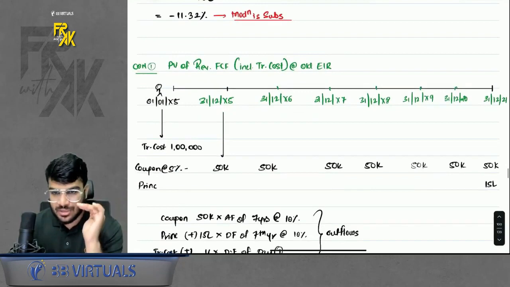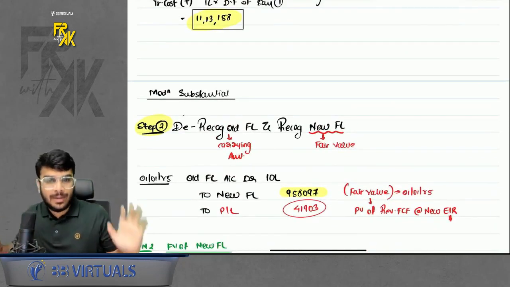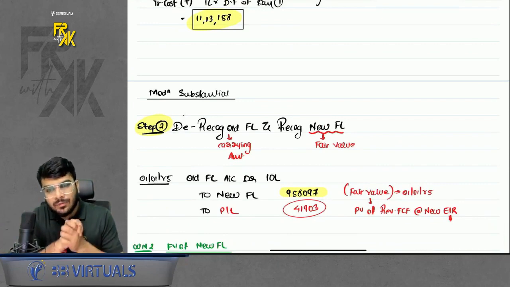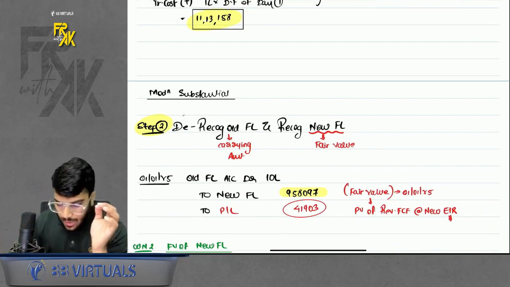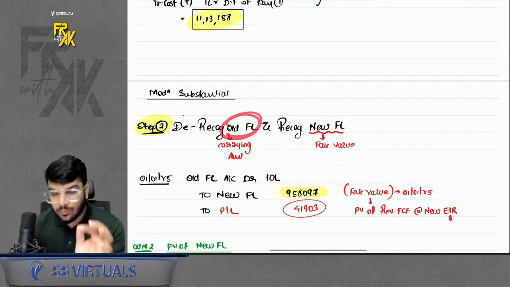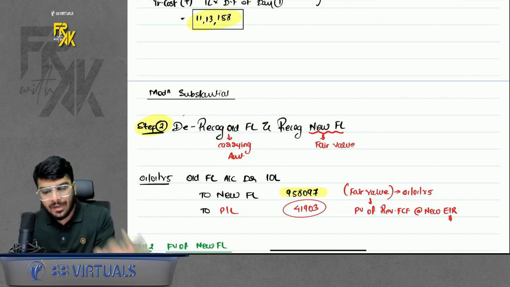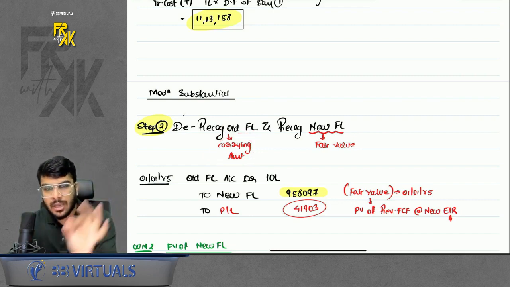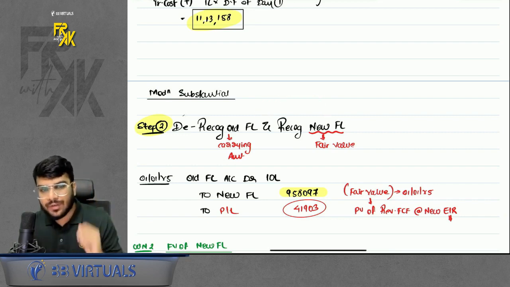When the modification is substantial, what to do now? So it is a big fight. It leads to breakup. That means you will have to remove the old financial liability and recognize the new financial liability. Now, at what value do we remove the old financial liability? It gets removed at carrying amount. Do remember, whenever any asset or liability goes out of your books, it goes out at carrying amount. Second thing, we will have to record the new financial liability.